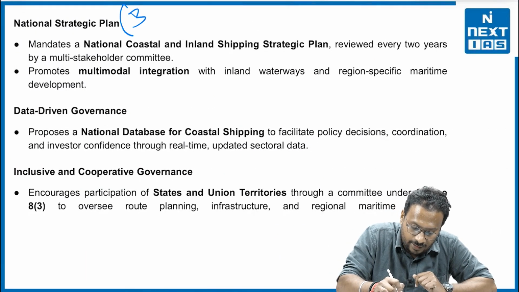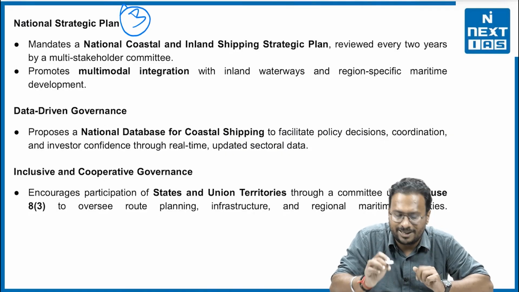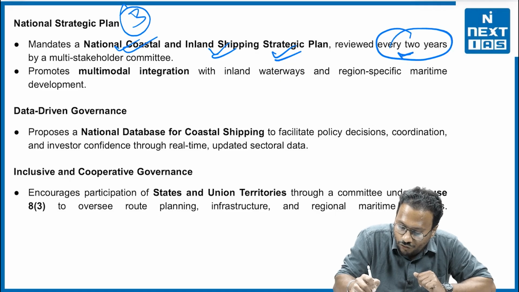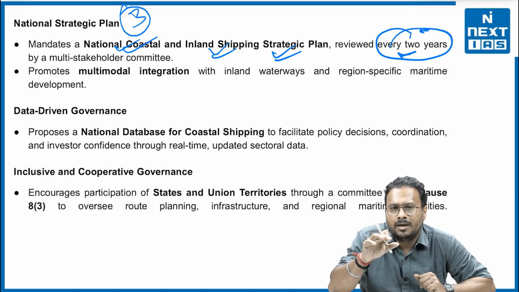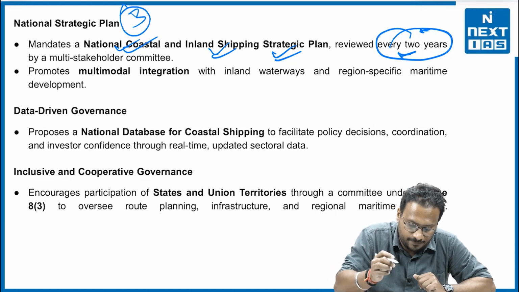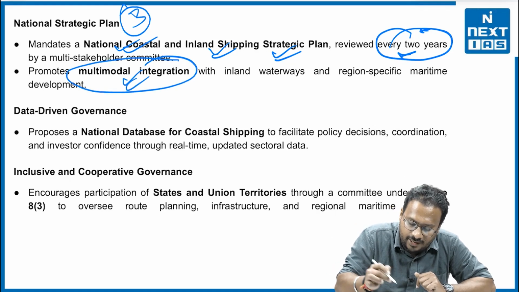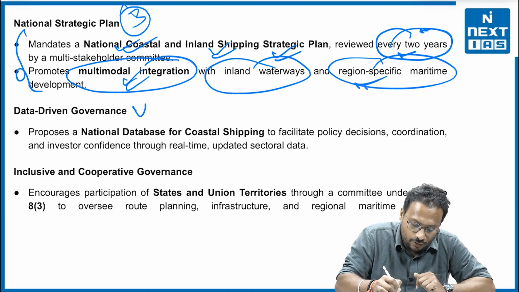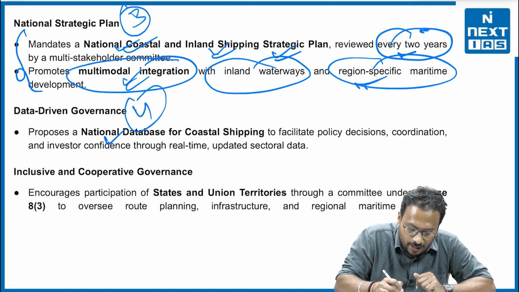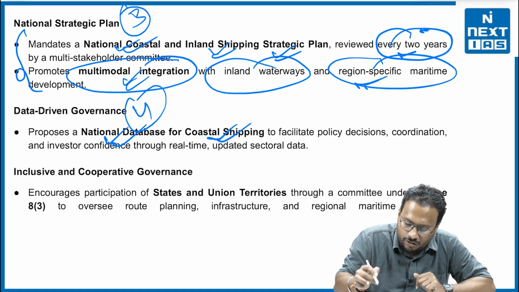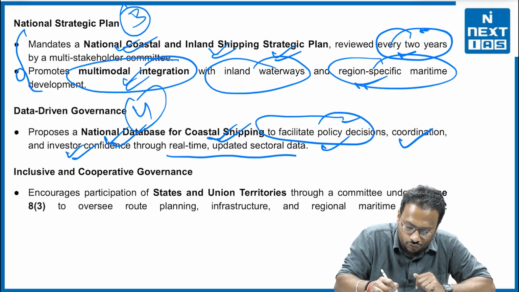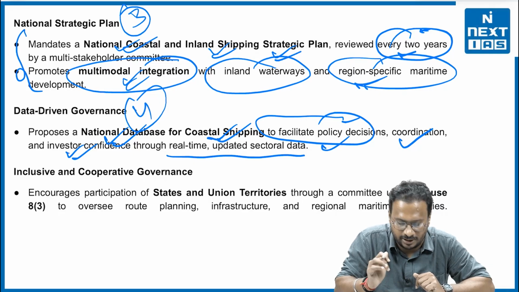The third one is the National Strategic Plan. It actually mandates a national coastal and island shipping strategic plan, which is reviewed every 2 years by a multi-stakeholder committee. So the committee will be determining the exact process. It even promotes multimodal integration with inland waterways and region-specific maritime development. Fourth, data-driven governance. It proposes a national database for coastal shipping to facilitate policy decisions, coordination, and investor confidence through real-time updated sectoral data, something like this.